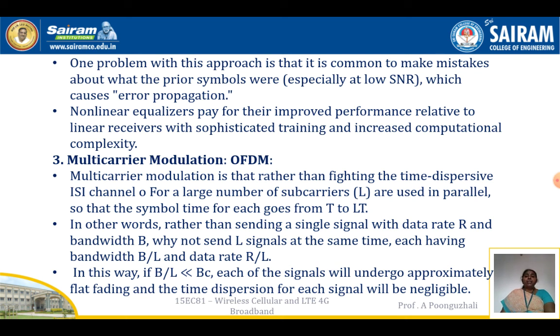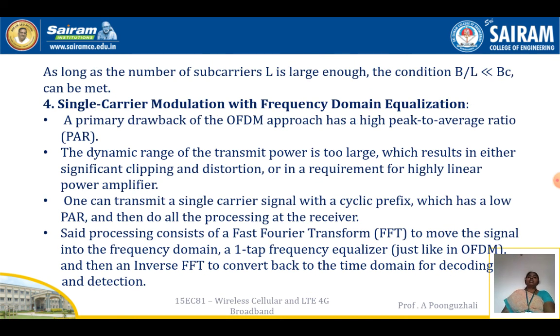If I send a single signal with data rate R and bandwidth B, then why not send L signals at the same time, each having a bandwidth of B by L and data rate R by L. In this way, B by L is less than BC, the coherence bandwidth. Each signal will undergo approximately flat fading, and the time dispersion of each signal will be negligible. As long as the number of subcarriers is large enough, the B by L ratio will be less than BC. So it can be met, and you can avoid intersymbol interference.